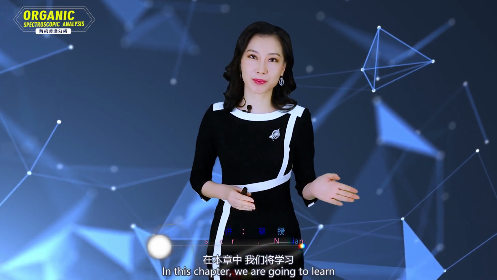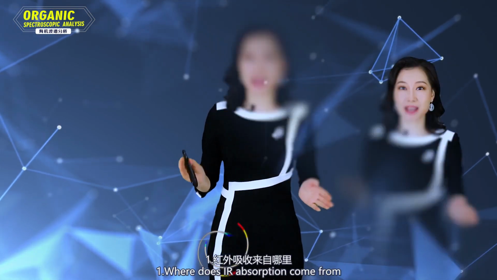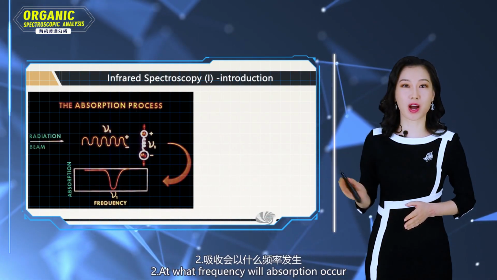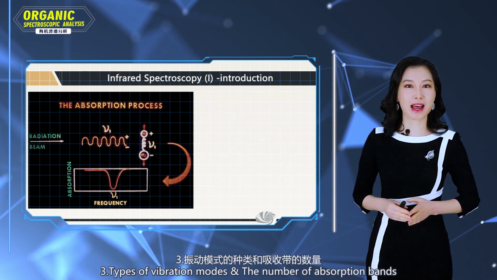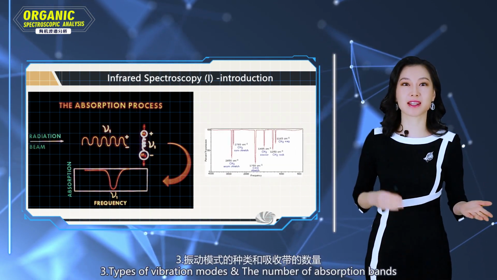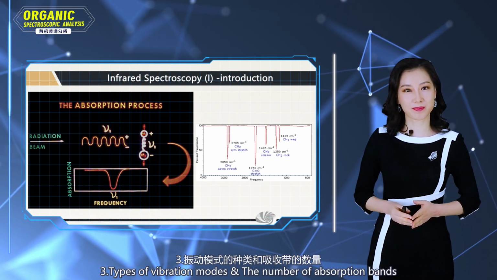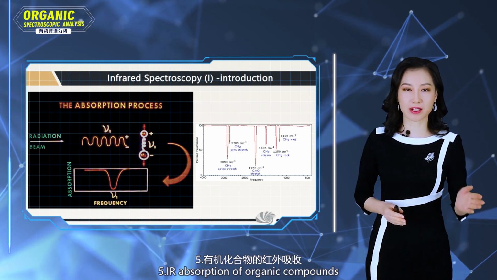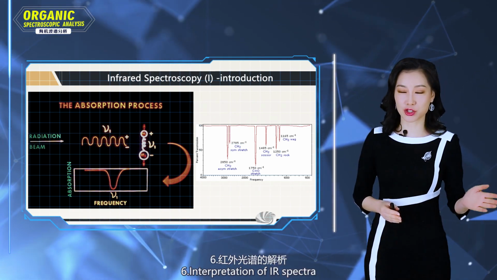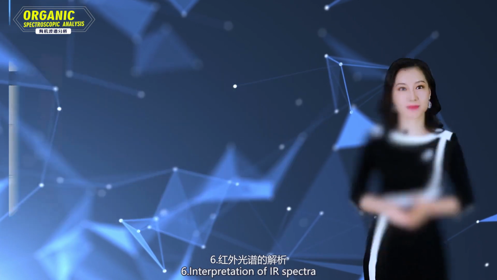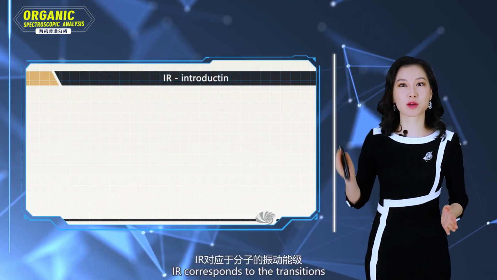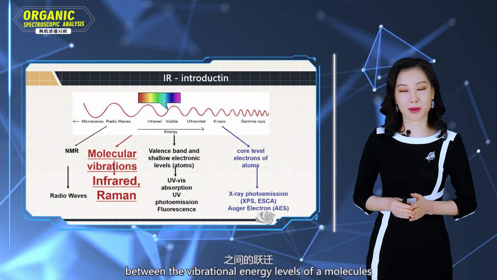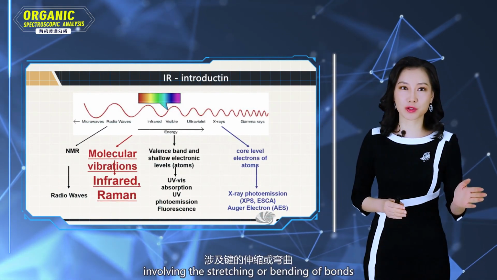In this chapter, we are going to learn where infrared absorption comes from, at what frequency absorption will occur, types of vibrational modes and number of absorption bands, absorption intensity, infrared absorption of organic compounds, and interpretation of infrared spectra. Infrared corresponds to the transition between the vibrational energy levels of a molecule, involving the stretching or bending of